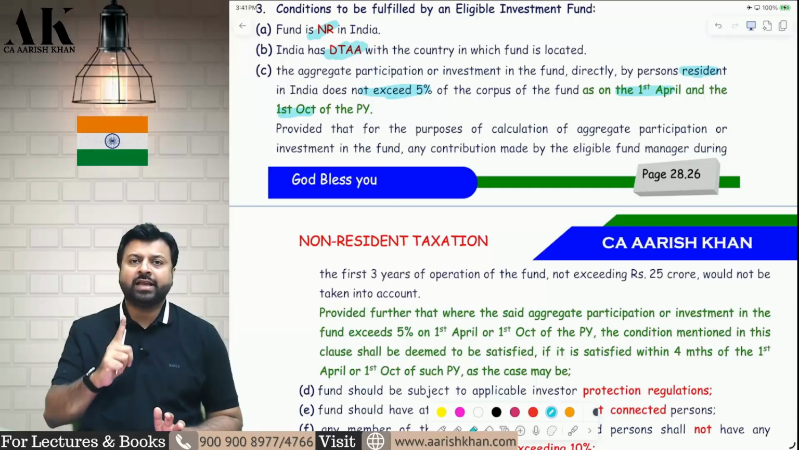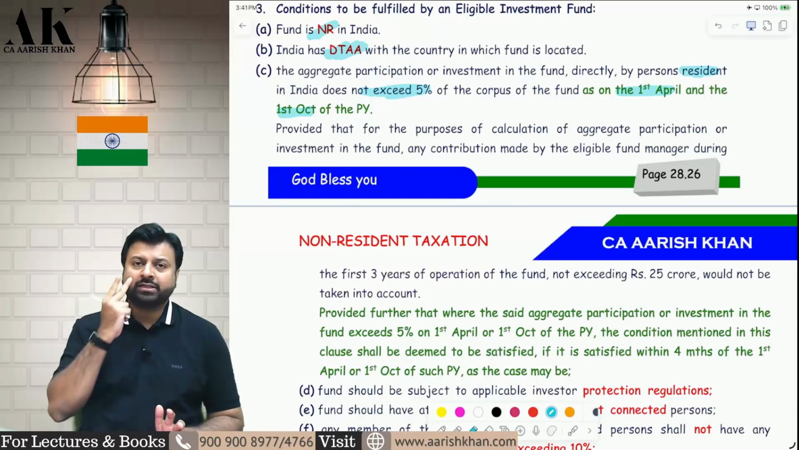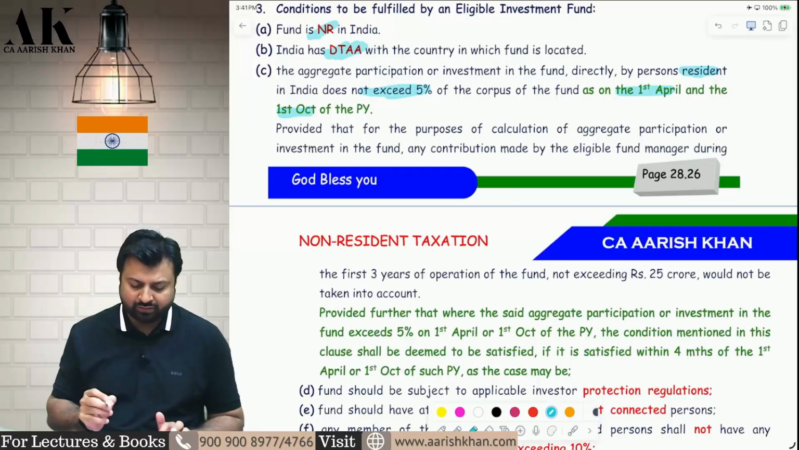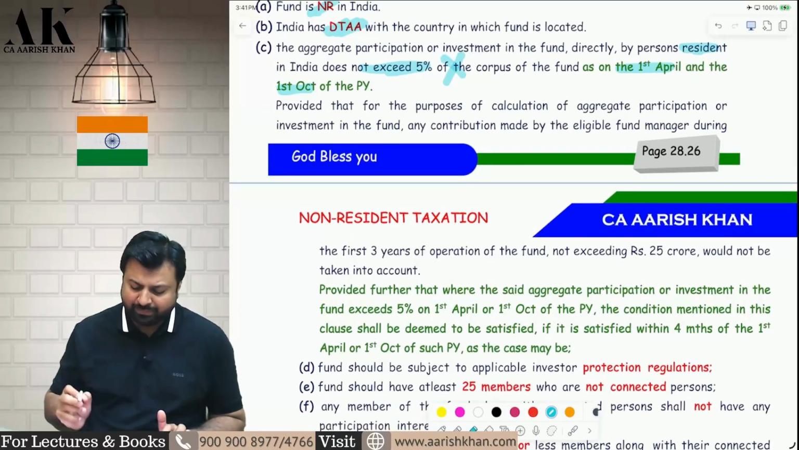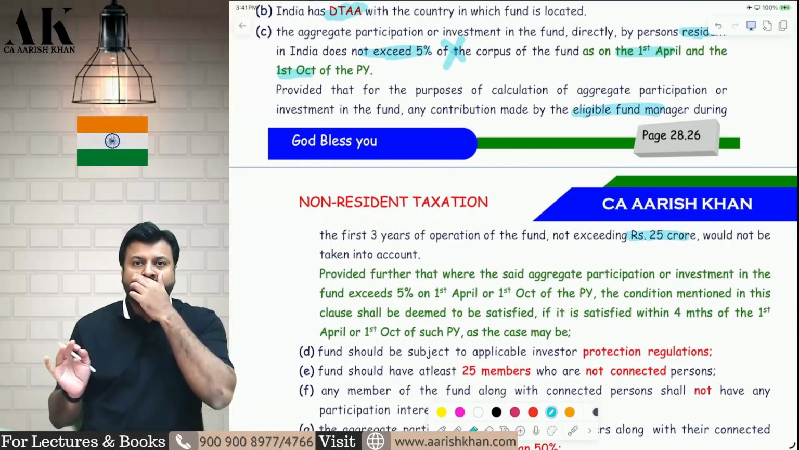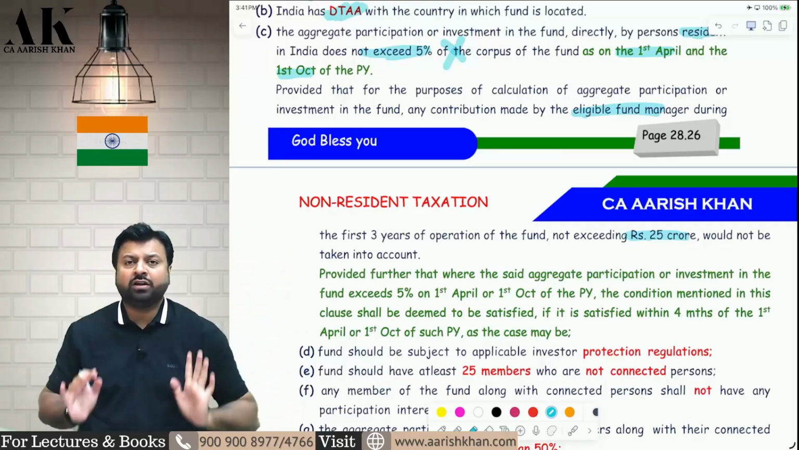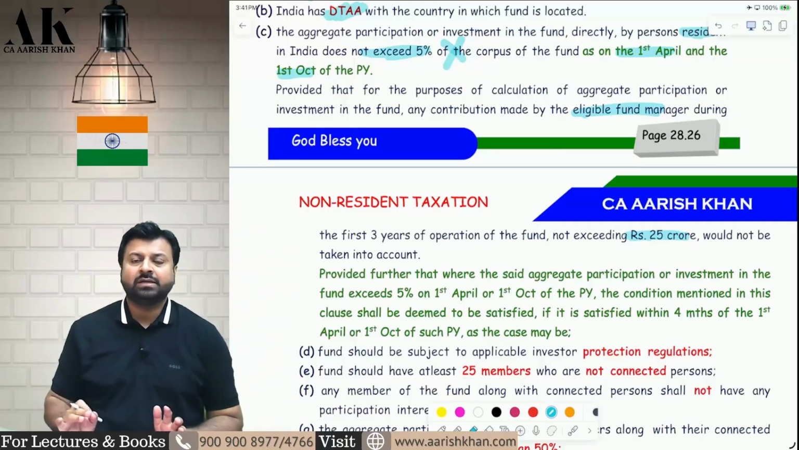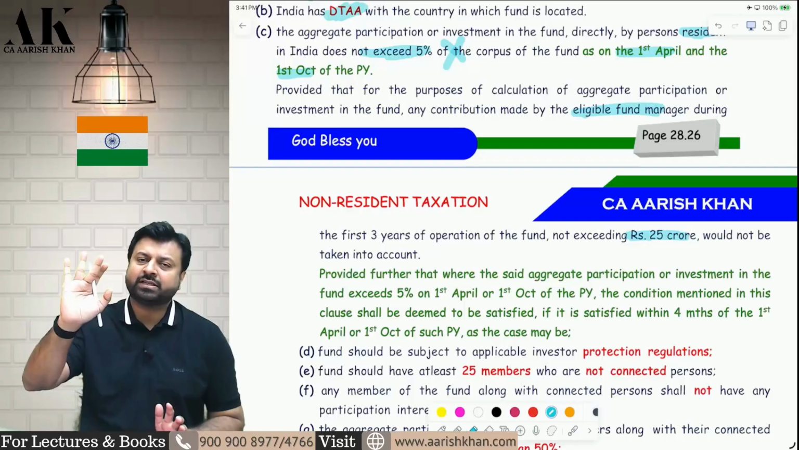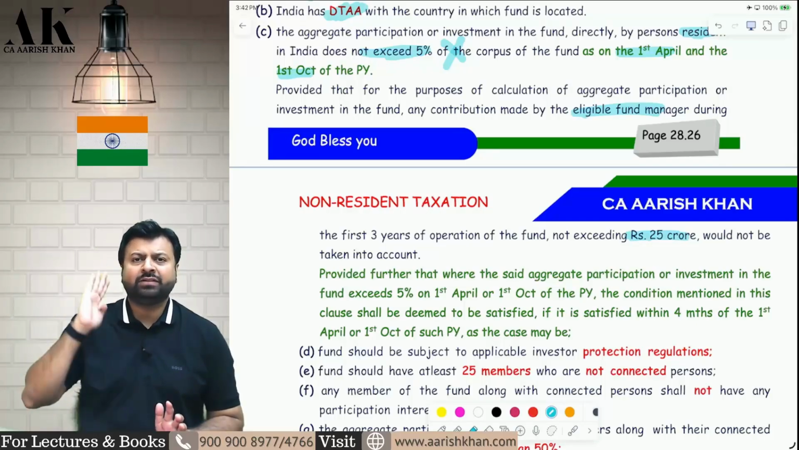So on 1st April, check how much Indian residents have invested in the fund. On 1st October, check how much Indian residents have invested in the fund. On both the dates, it should not be more than 5%. I hope it is clear to all of you. But this condition is not applicable up to 25 crore for the eligible fund manager. So if the fund manager itself is resident, and he is investing in the fund, then he can invest up to 25 crores, no issue. Even if it crosses the limit of 5%, it's okay for him. Up to 25 crore, it is okay.